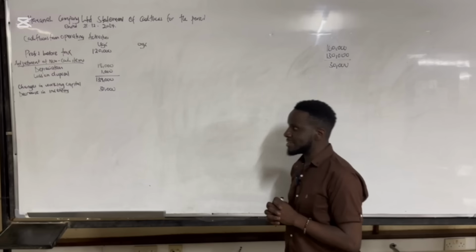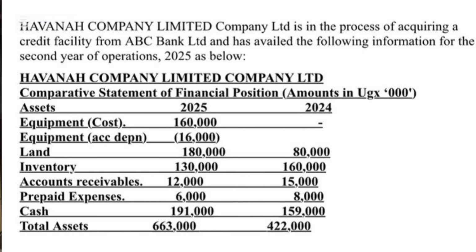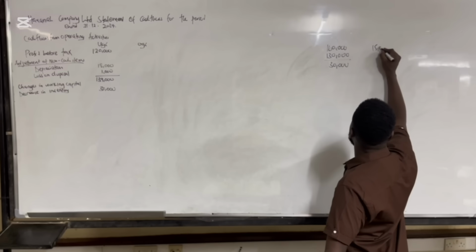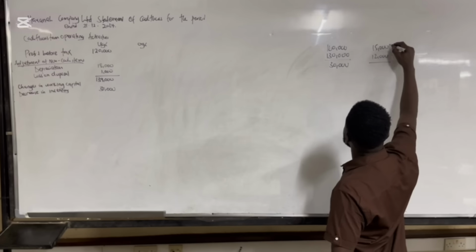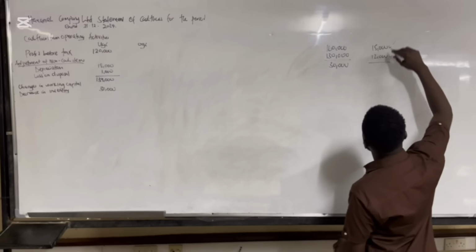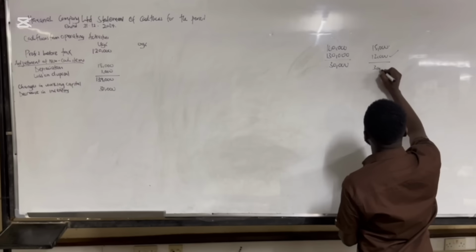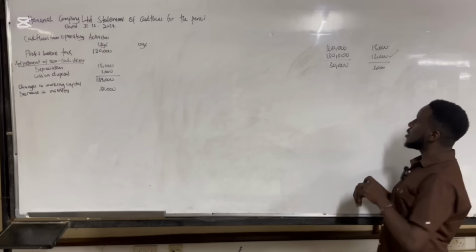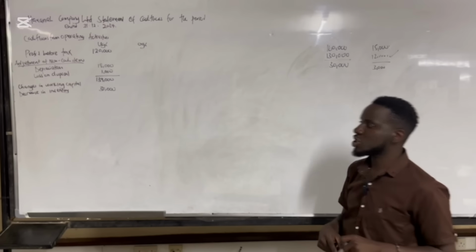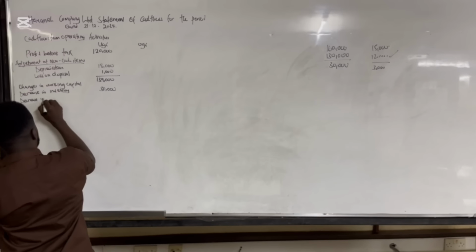That's what it means. Then after that, they're telling us that our accounts receivable, if you see in the question, our accounts receivable in 2023 were 15,000 and now we have 12,000. So meaning that is 15 and now we have 12. They were owing us 15,000. Now they're owing us 12,000. It means 2023 we are demanding them 15, 2024 we are demanding them 12. So that difference of 3,000 is what they paid us. Now because they paid us, this 3,000 becomes a cash inflow. So we say decrease in receivables.